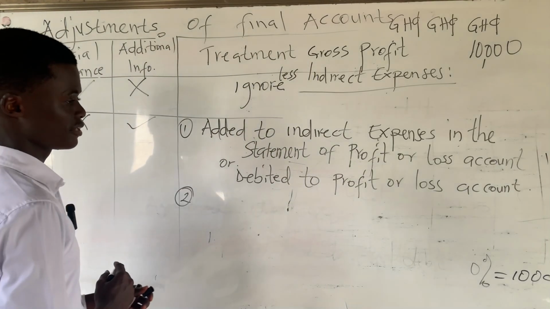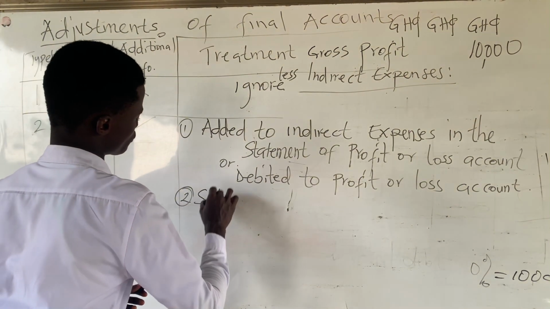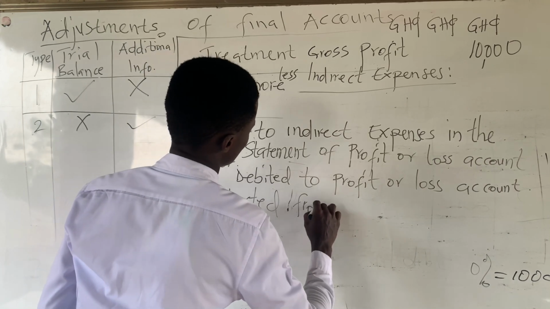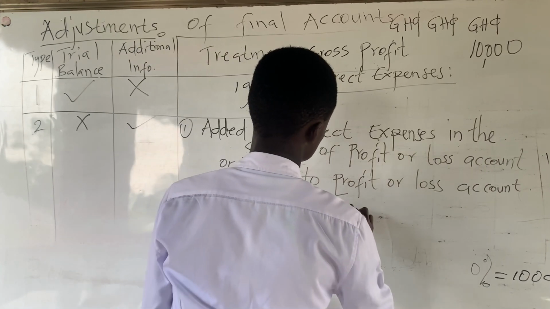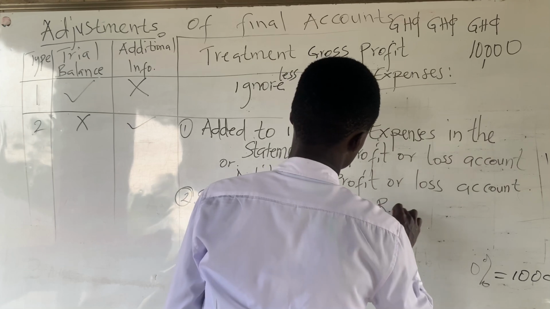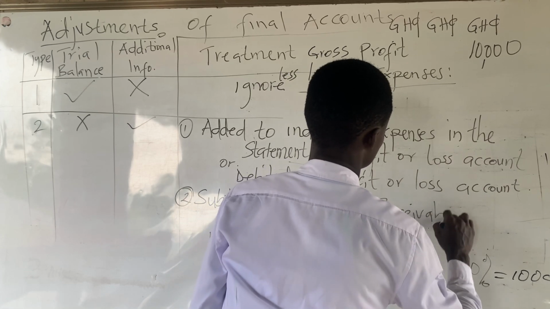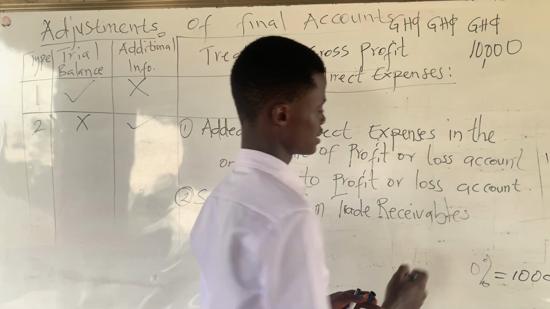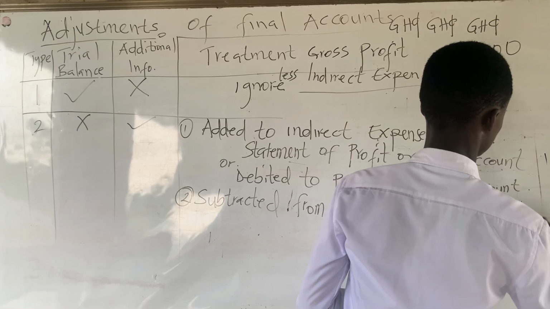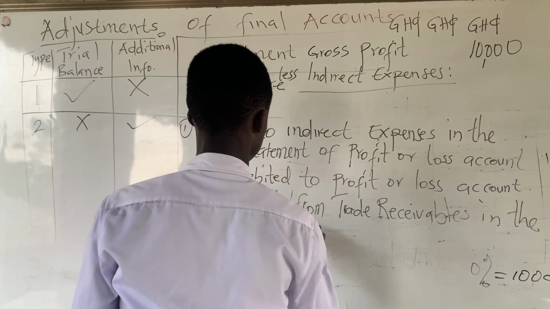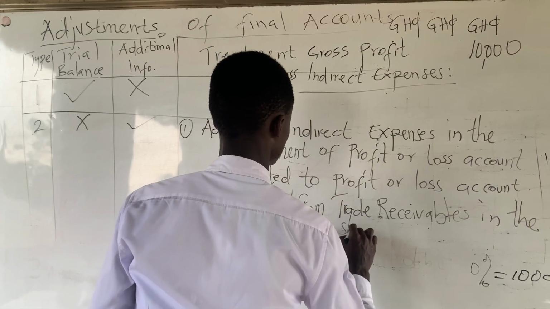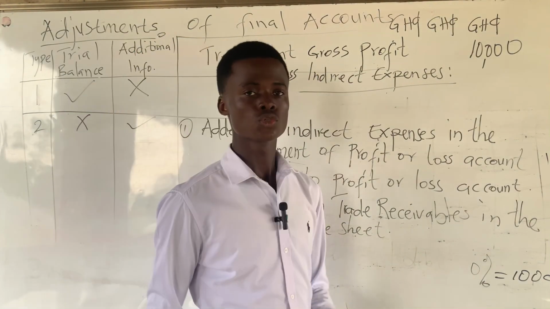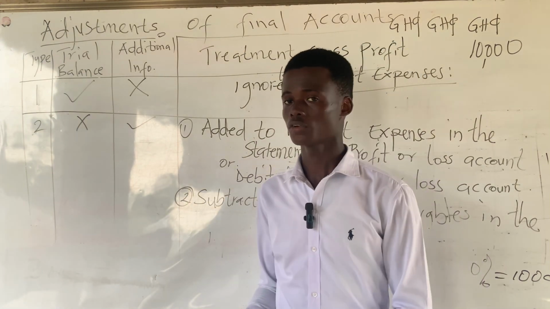And as we said, the second treatment is that it will be subtracted from trade receivables figure. It will be subtracted from trade receivables figure in the balance sheet, or statement of financial position. So now let's move on to the type 3 of provision for doubtful debt.